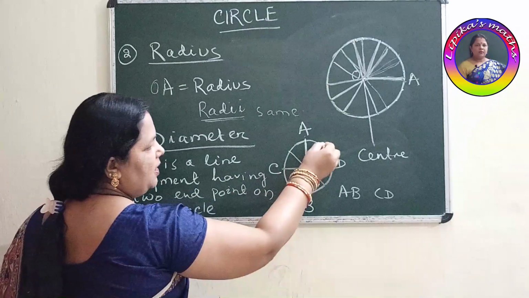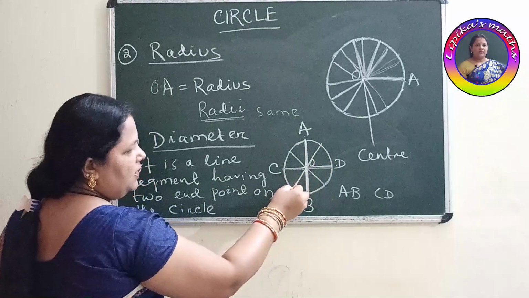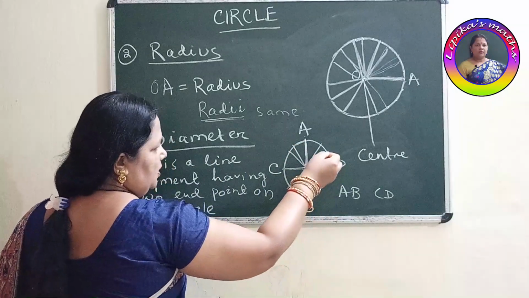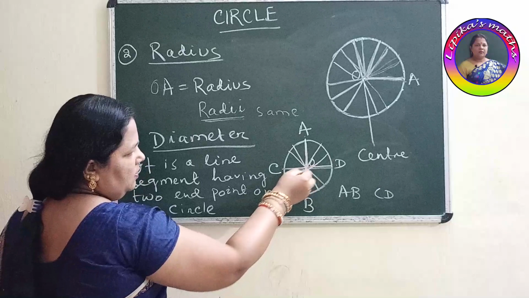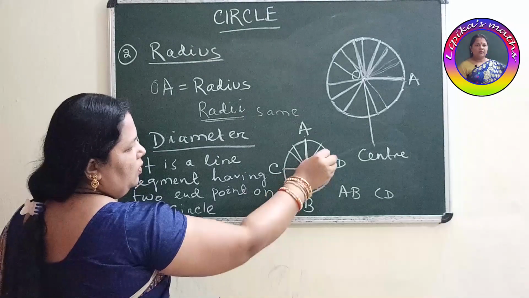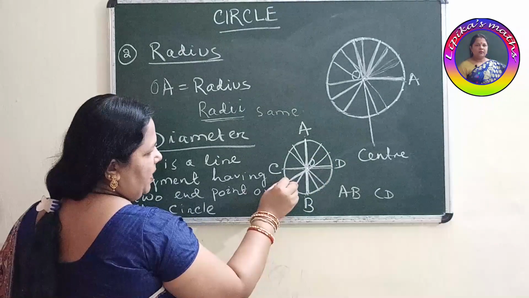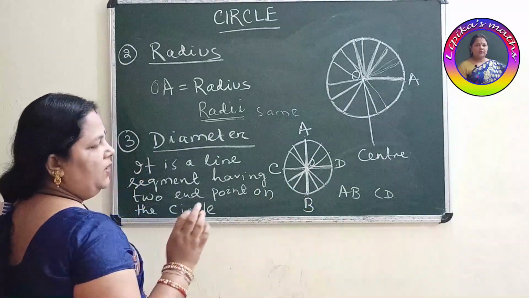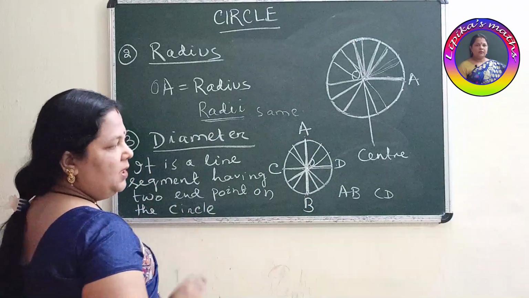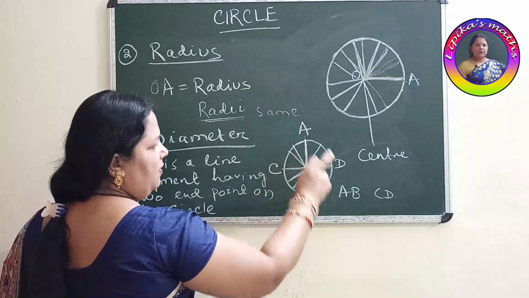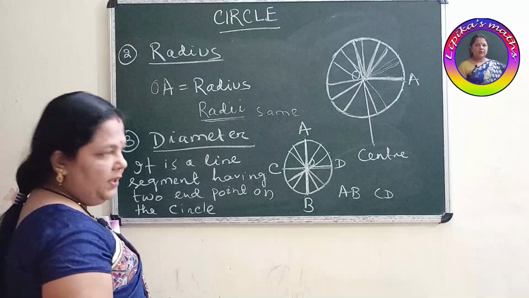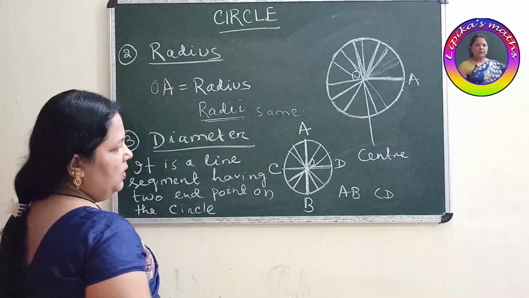Clear? So like this, how many diameters can we draw? This one also we can say diameter. This one also, this one also, this one also. So whenever the line segments are passing through the center and joining 2 points on the circle, we can say that is a diameter. Here the number of diameters we can count is unlimited.